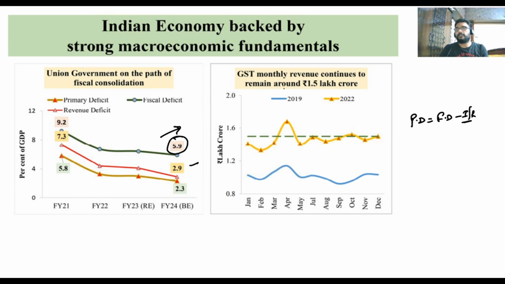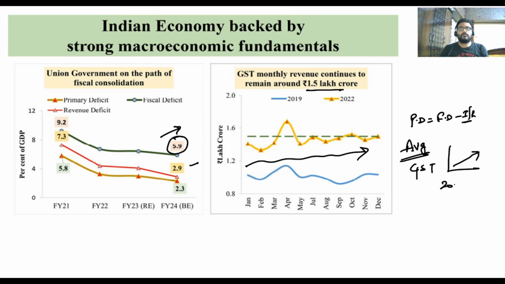So GST monthly revenue collection continues to remain around 1.5 lakh crores. So this is one scenario where the government's revenue has always shot up. That is, the average monthly collection of the government in terms of GDP has consistently increased from 2017 July.